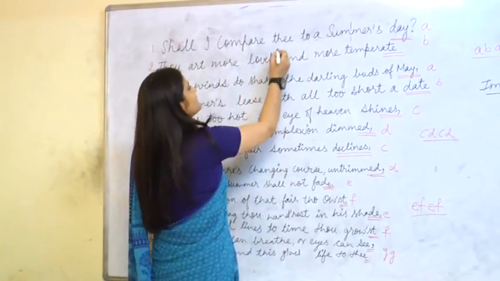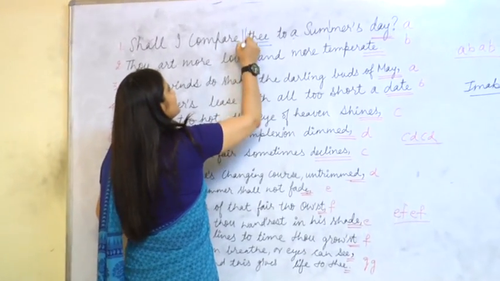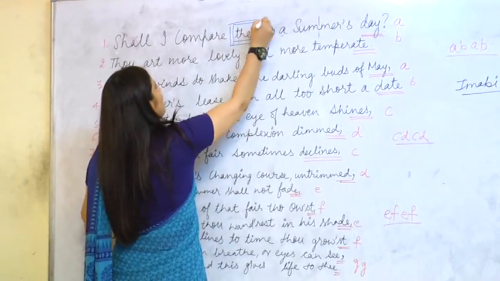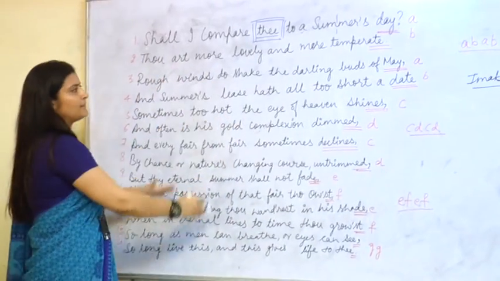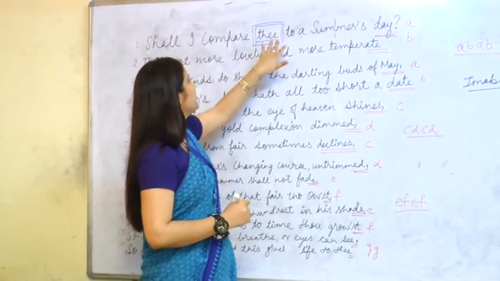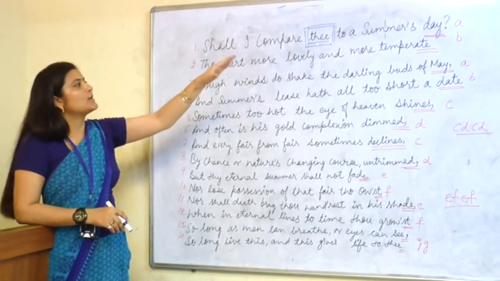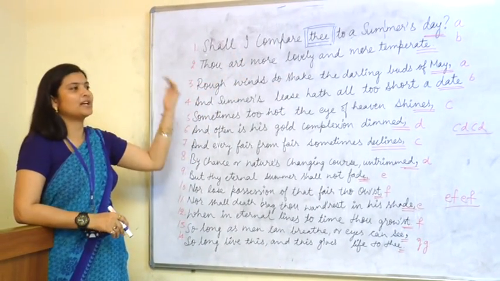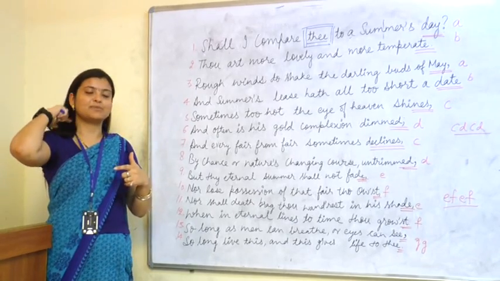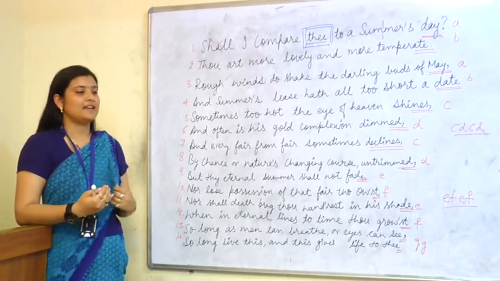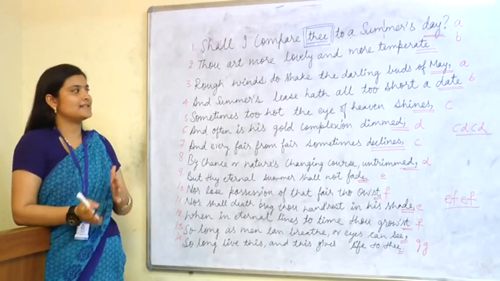There is somebody the poet is addressing, either his beloved or someone else. We'll explore that in the coming lines. So he's asking, shall I compare that specific person with a summer day? He's just putting a question. It's a rhetorical question. That means he's neither accepting it in the positive nor declining it.